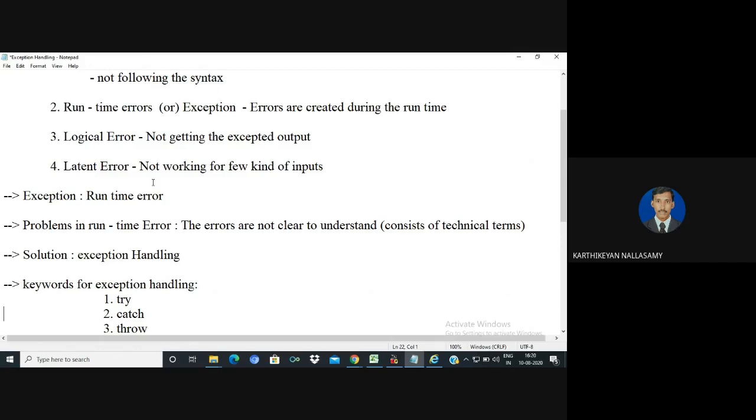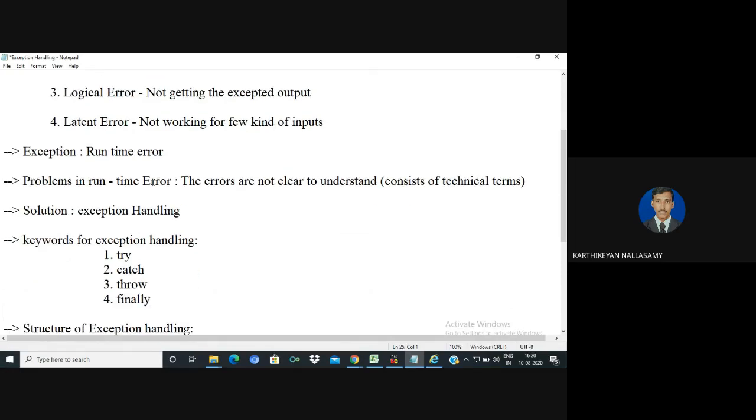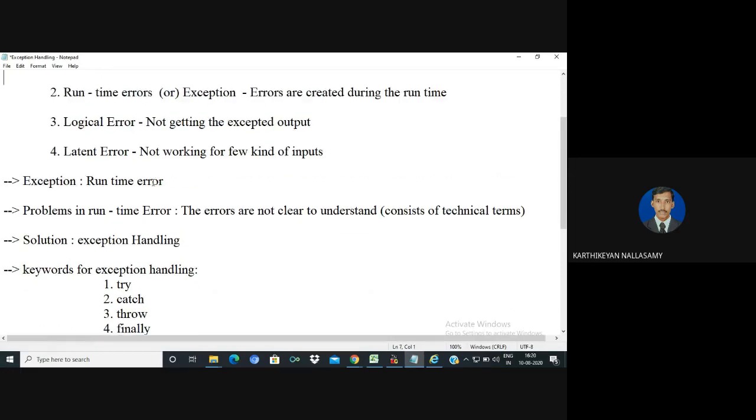So we need to make those errors meaningful. With the help of exception handling, we make the runtime error understandable and provide a solution for it.